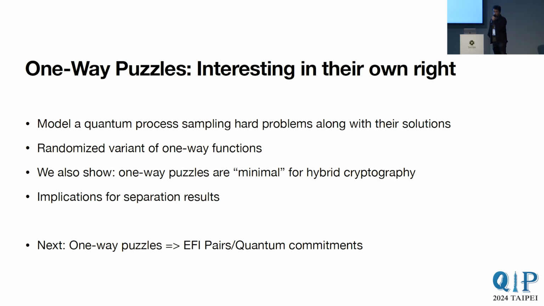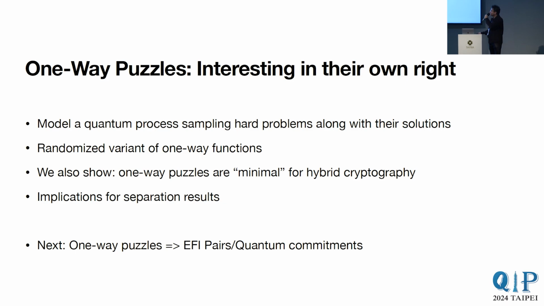Now, we claim that one-way puzzles in this form are interesting in their own right. The reason is that they, in some sense, model a quantum process that samples hard problems along with their solutions. And our results show that any such process will also imply commitments in EFI.